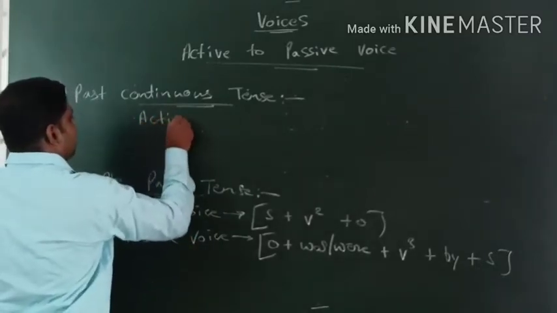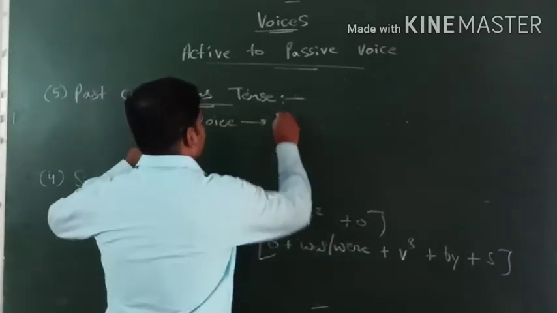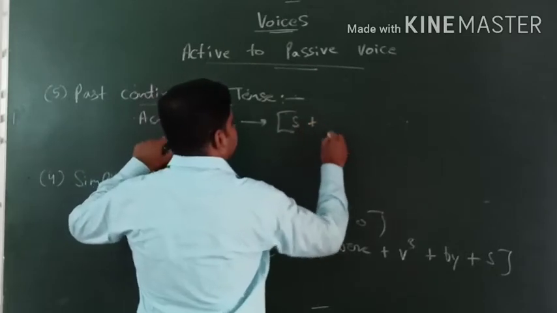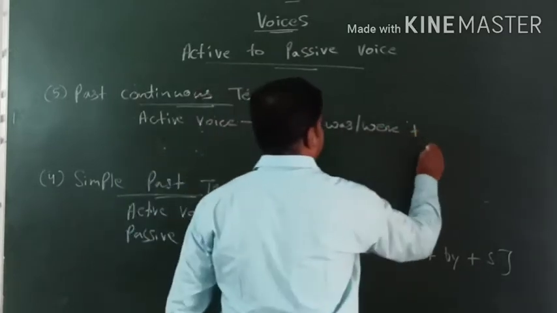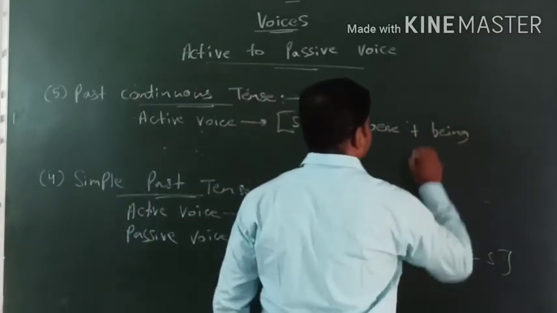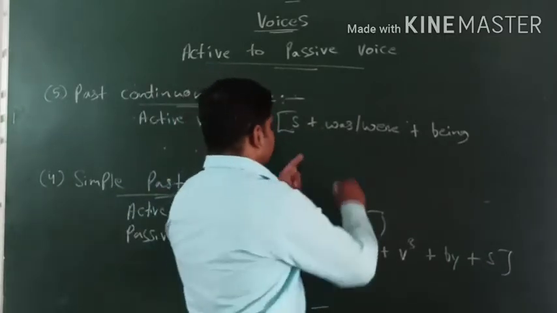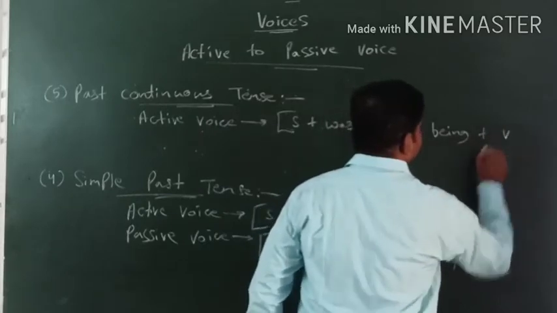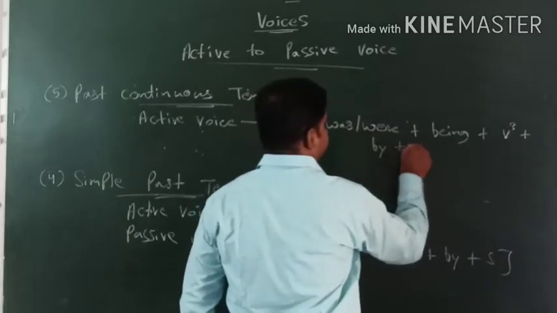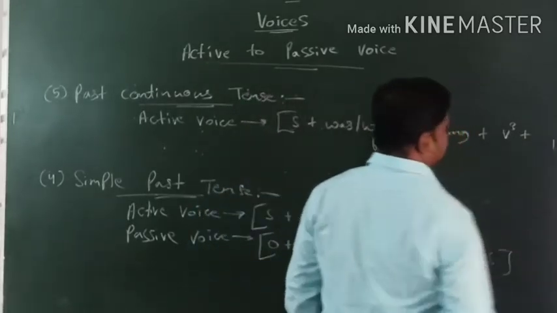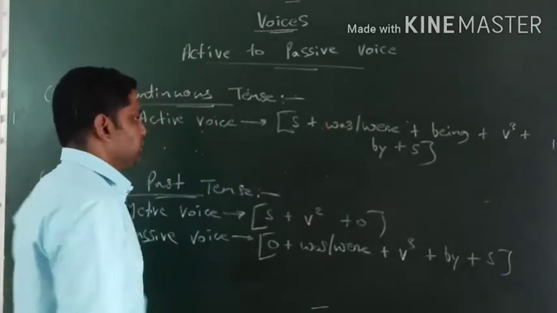You know, active voice. Past continuous tense के लिए active voice का formula obviously it starts from subject plus was/were plus being. Now this is continuous tense. Definitely we'll take the supporting helping verb being. Okay, so was/were plus being plus V3 plus by plus subject. This is the formula.